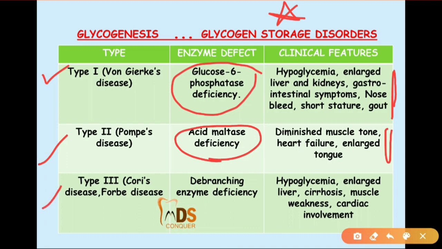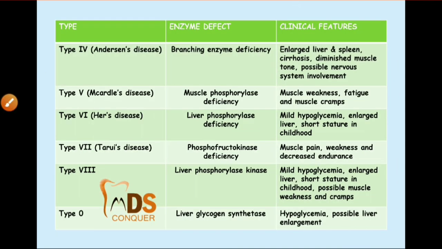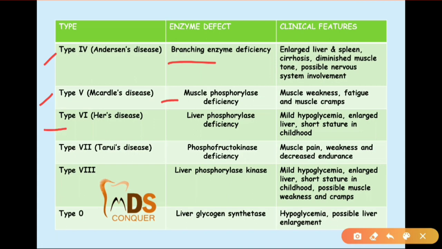Then type 3 is Cori's disease or Forbes disease because of the deficiency of the debranching enzyme, and these are the clinical features of this type 3 glycogen storage disorder. Then type 4 is Andersen's disease because of branching enzyme deficiency. Type 5 is McArdle's disease, muscle phosphorylase deficiency. Type 6 is Hers disease, which is liver phosphorylase deficiency.